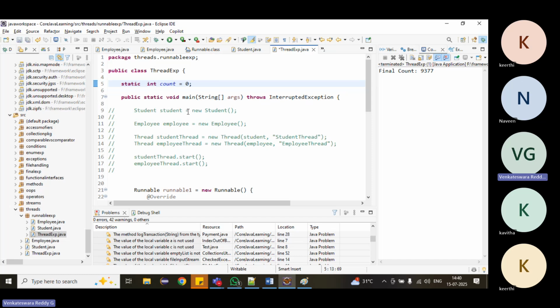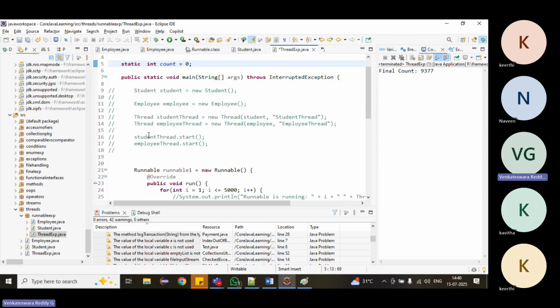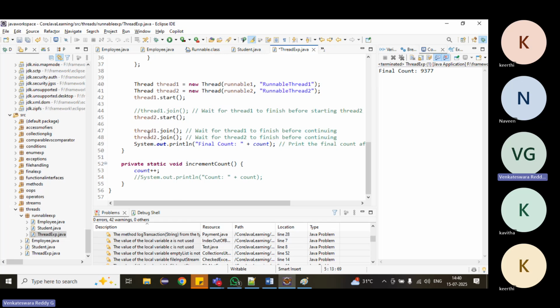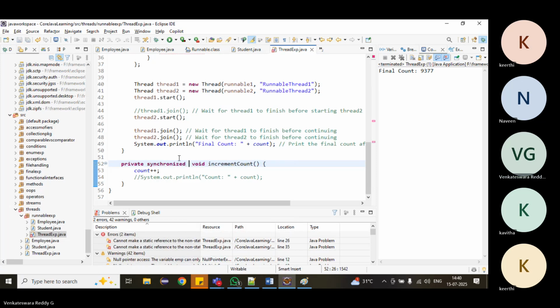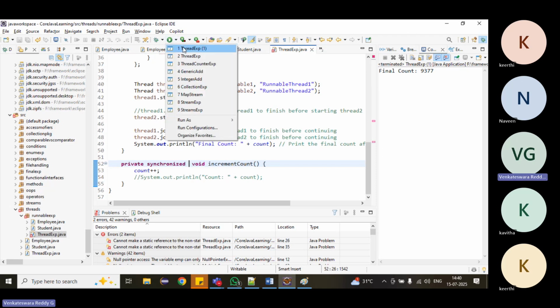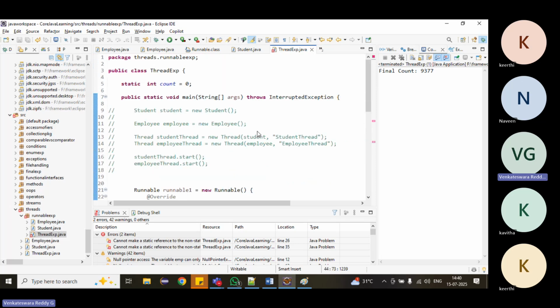Volatile we will use only when one thread is updating and one thread is retrieving. If all the threads are updating, it will not work. If one thread is updating and one is retrieving, in those cases it will work. But here both are updating the value. So in this case, we have to go with the concept called synchronized. Right, the synchronized keyword. If we use the synchronized keyword, what will happen? We have learned it somewhere.